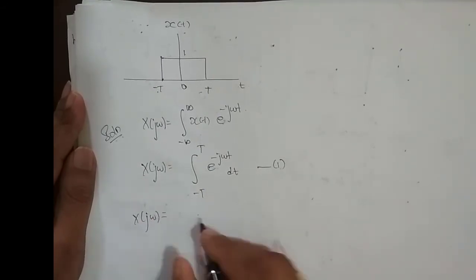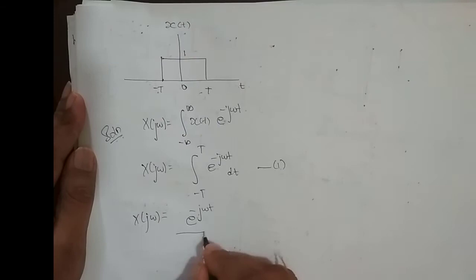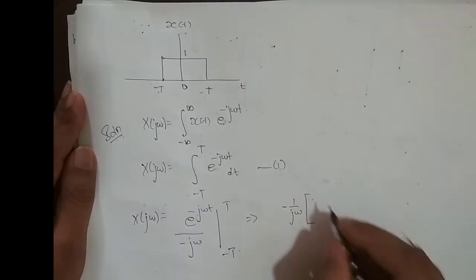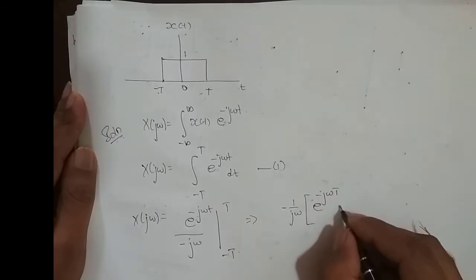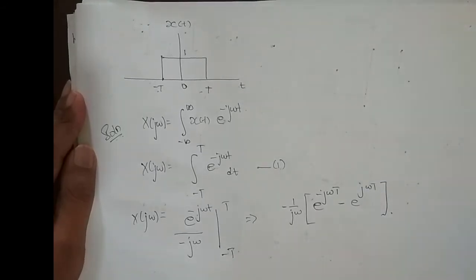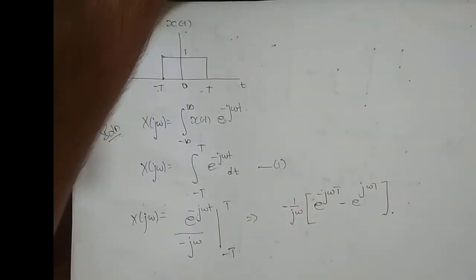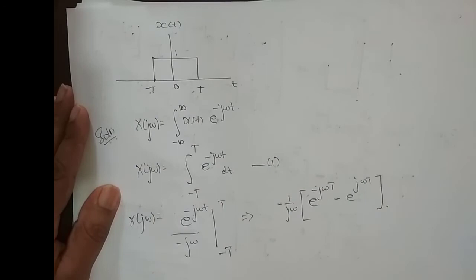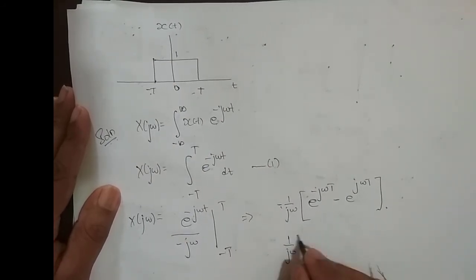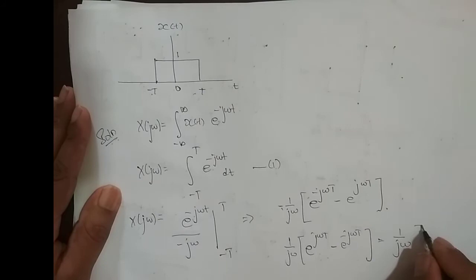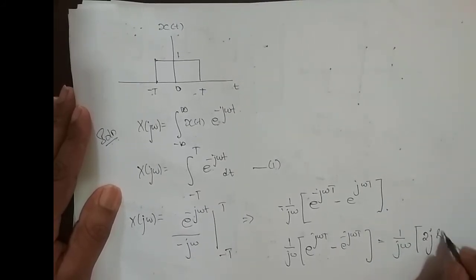So x of j omega is equal to integration of e power minus j omega t, which is e power minus j omega t divided by minus j omega, with the limits minus T to plus T. This is equal to, I'll take minus 1 by j omega out and I'll apply the limit, e power minus j omega capital T minus e power minus into minus plus j omega into capital T. If I take this minus inside, I end up with 1 by j omega into e power j omega T minus e power minus j omega T. So this is equal to 1 by j omega into, this is nothing but 2j into sine omega T, right?